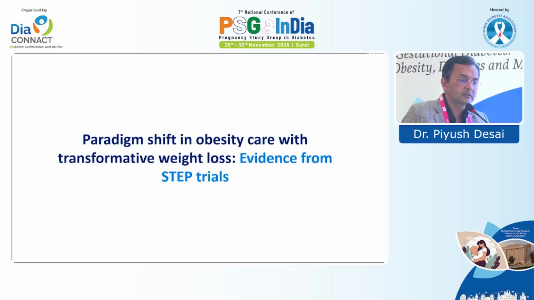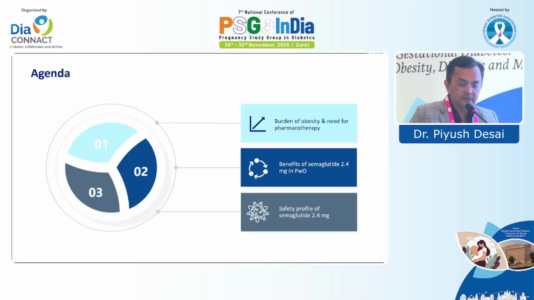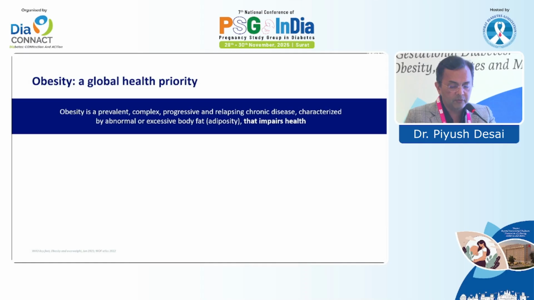Previously, Dr. Pradeep also elaborated one very good agent, that is tirzepatide. Similarly, we have another agent, semaglutide. How this obesity care is going to change our scenario, that I am going to discuss. So there will be the burden of obesity, the need for pharmacotherapy, the benefit of semaglutide 2.4 milligram, the highest dose of semaglutide, and the safety profile.